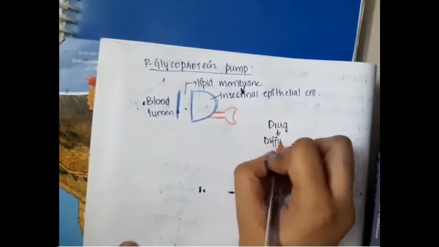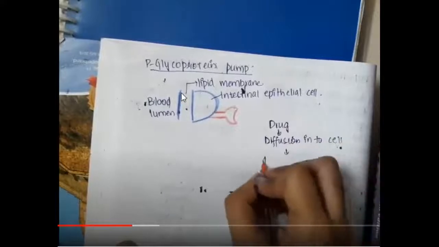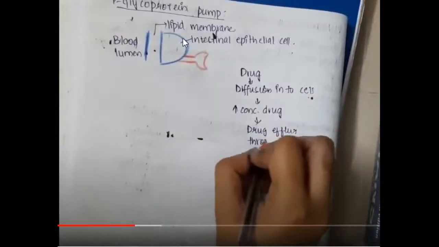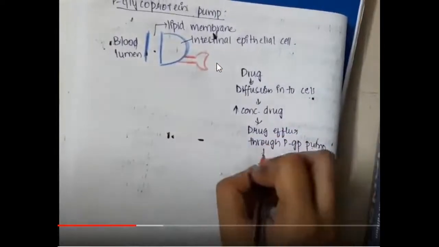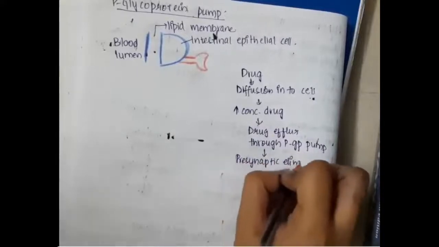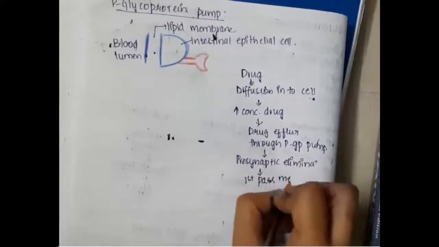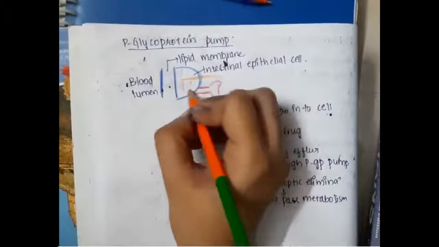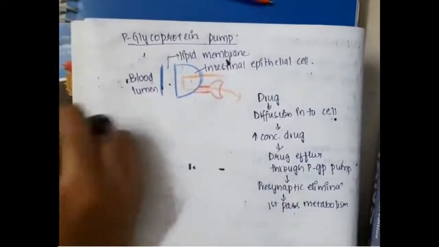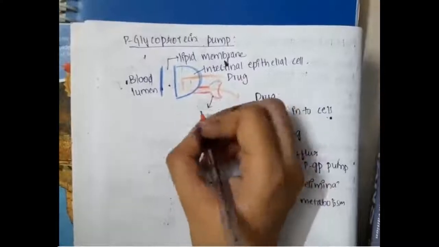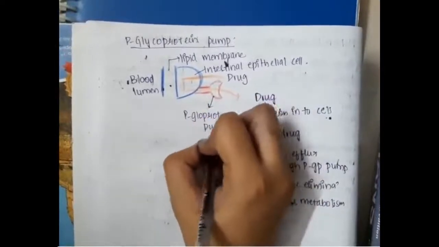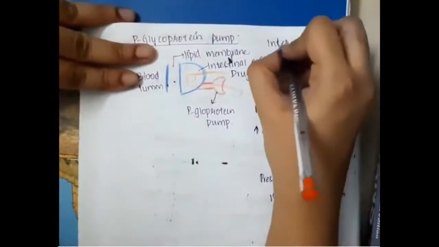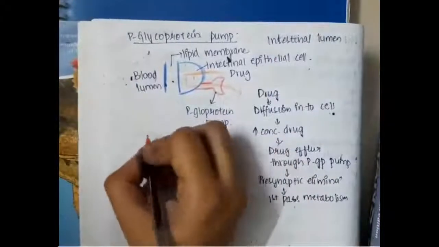Now if the drug is present, it first diffuses into the cell. Once the drug diffuses into the cell like this, the concentration of drug in the cell increases, and then efflux of the drug occurs through this P-glycoprotein pump, thus causing presystemic elimination, and first pass metabolism is seen. So the drug will enter the cell through diffusion, and as the concentration of drug increases, it gets out by the P-glycoprotein pump. So this is first pass metabolism. Some of the drug is lost through this P-glycoprotein activity. So this is present in the intestinal lumen.